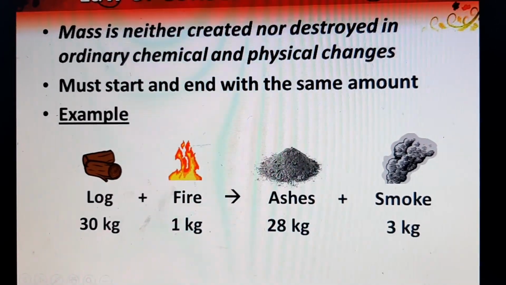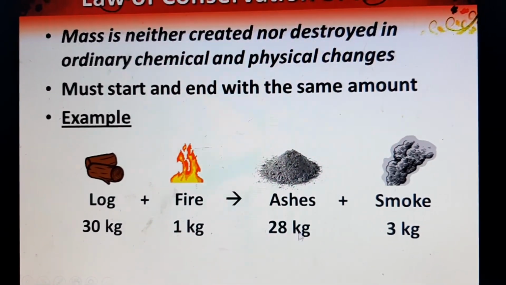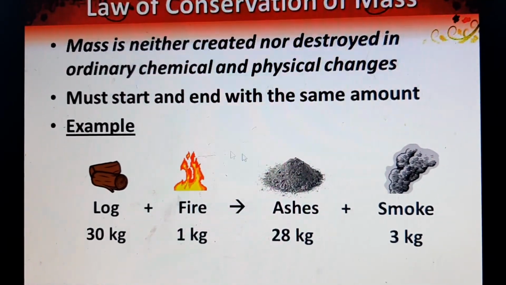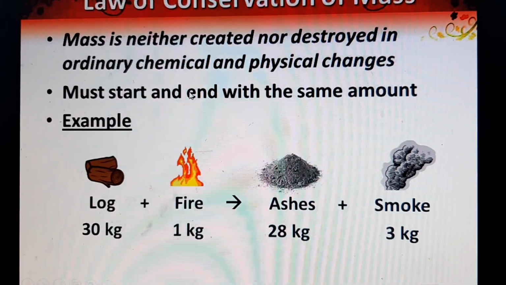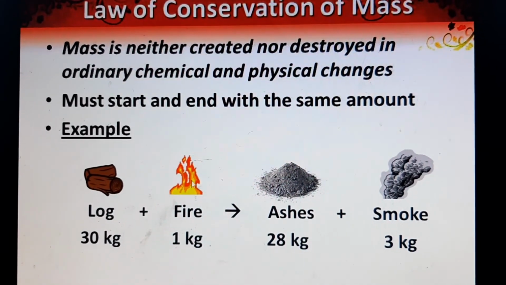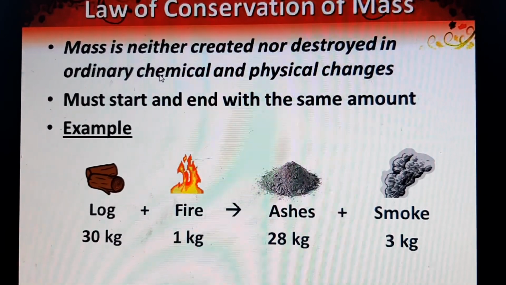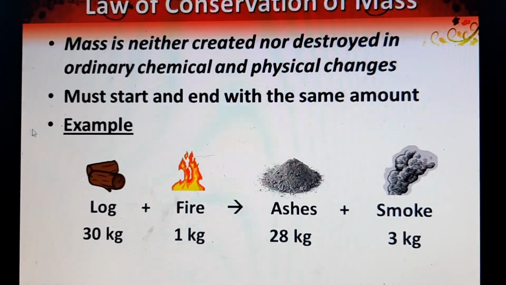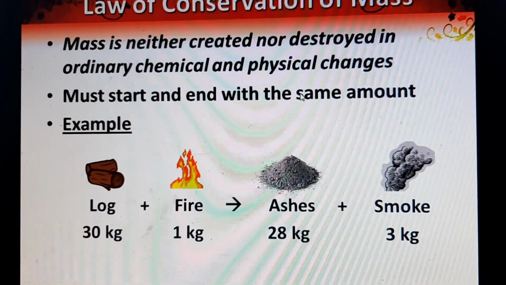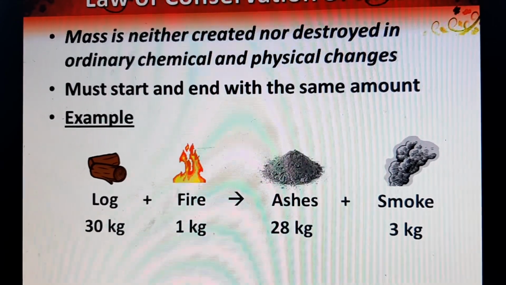And now you have ashes. Some ash is formed from the log of wood, and some smoke is also formed. So just take the weight of these two things, 28 kg and 3 kg. So again you have 31 kg. That means it starts and ends with the same amount. So no mass is lost. That is what this says, that mass is not lost because mass cannot be created. If you say that 31 kg reacted and 35 kg is the product, that means 4 kg has been generated during the reaction. That means mass is created, isn't it?